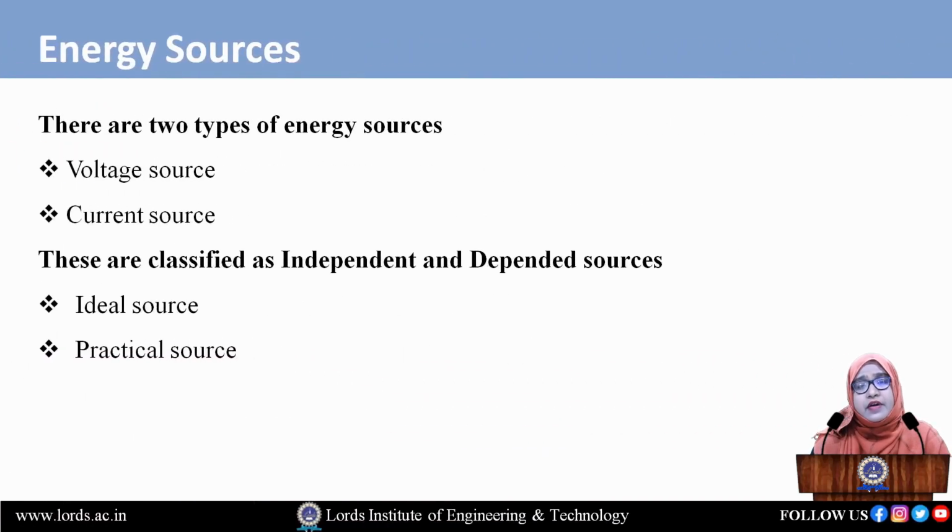Now next we have energy sources. To form a circuit we require the elements and the sources. Just now we discussed the elements. Now we have the energy sources. Depending upon the circuit usage, we have two types of energy sources: one is the voltage source, next is the current source. Again, the voltage source and current source are classified as independent and dependent sources. There is an ideal source and there is a practical source.